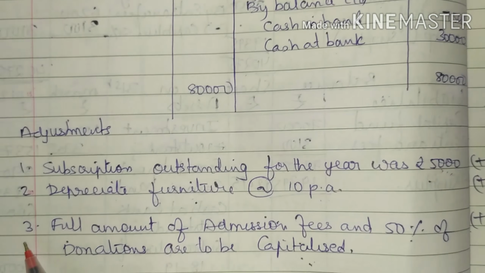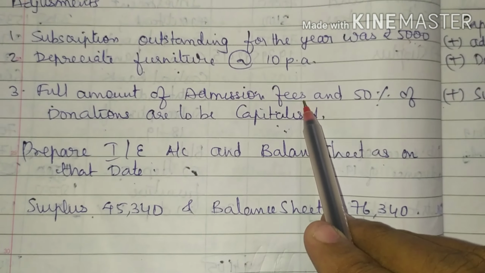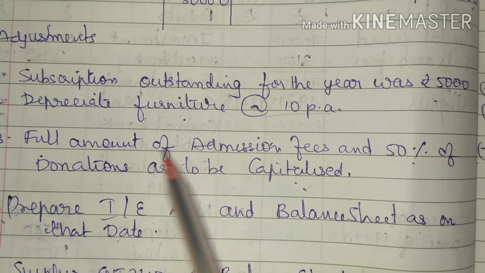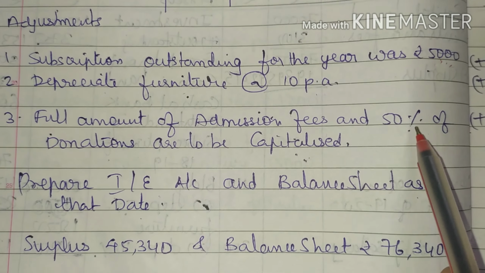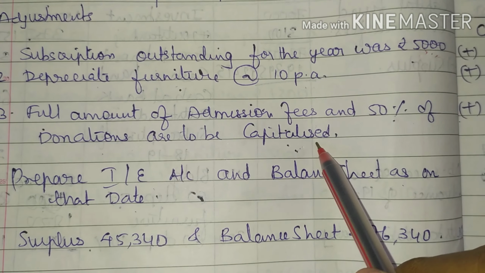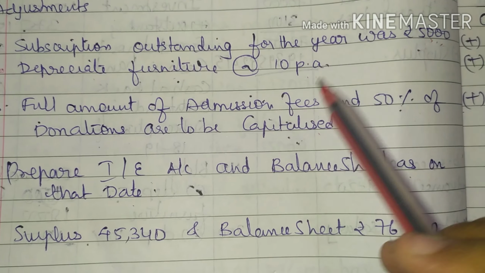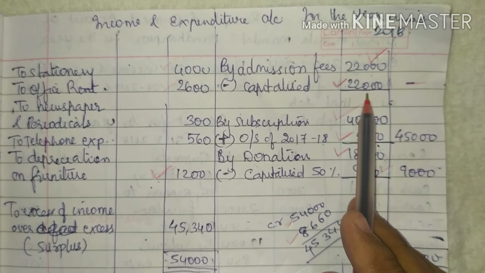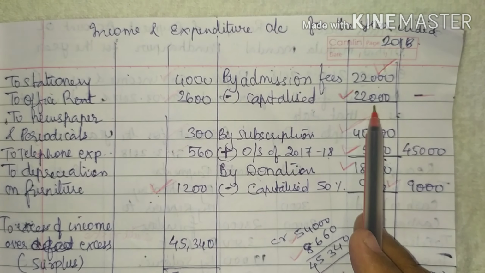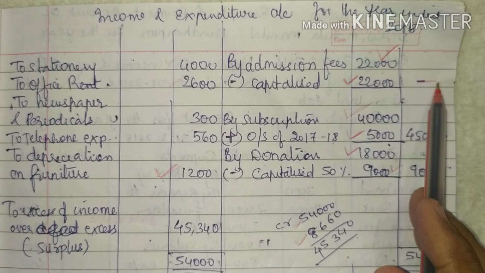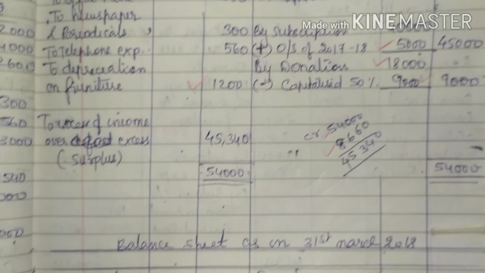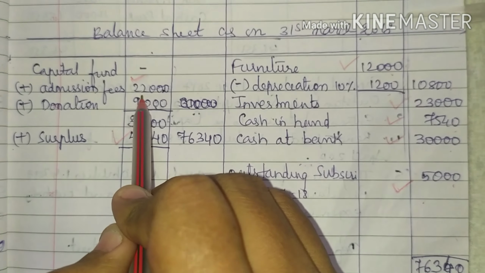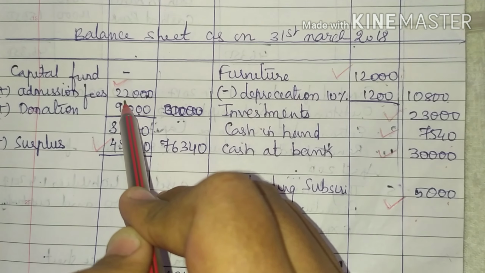Third adjustment, full amount of admission fees and 50% of donations are to be capitalized. So what you will do, from the admission fees you have to subtract 100%. So 22,000 minus 22,000, it becomes nil. The second effect will be, in balance sheet liability side, you will add to admission fees 22,000.